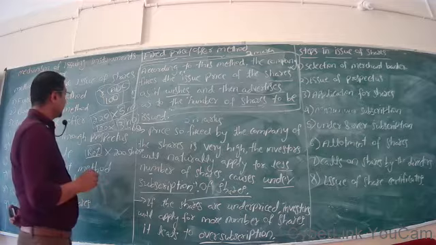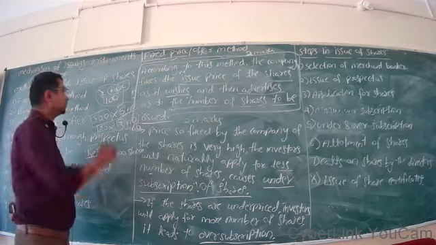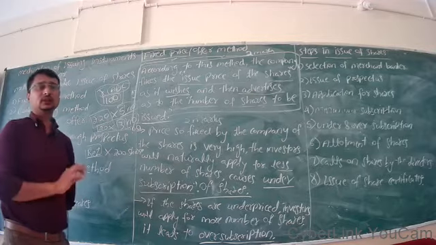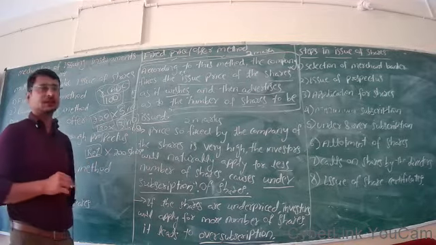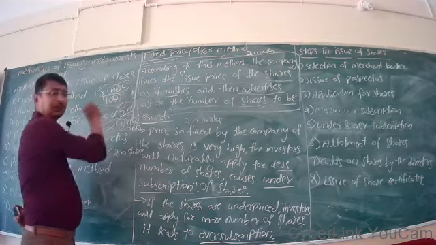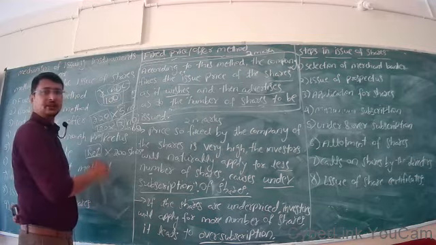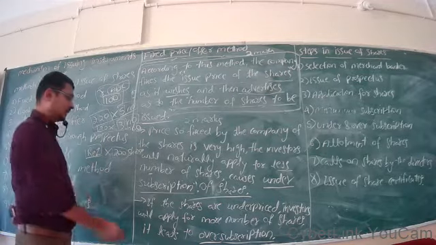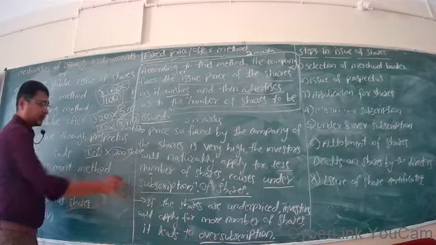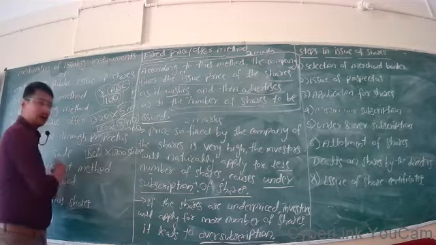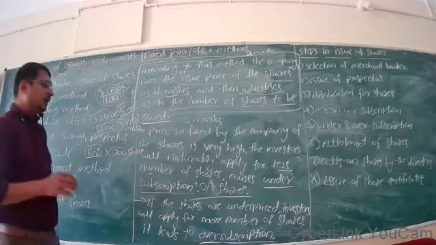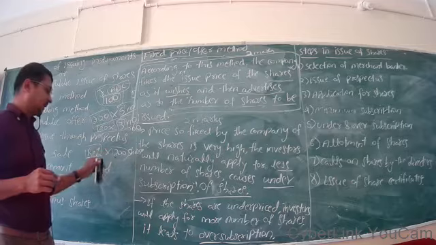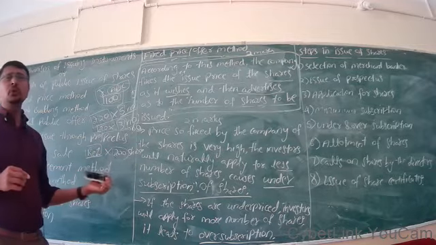But what happens here? The company wants only rupees 100, which is enough for this company's business expansion. The company wants to raise rupees 100 only, but they get applications for 200 shares at rupee 1 each. If the shares are underpriced, very nominal, investors will apply for more shares, 200 in our example. It leads to oversubscription.